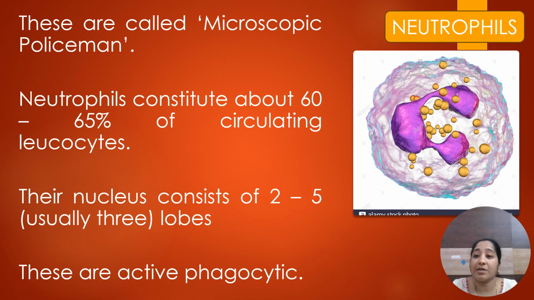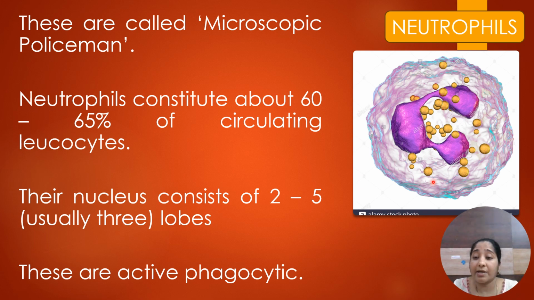Look at this. These are the neutrophils here. Mostly these have a 2 to 5 lobed nucleus, and mostly these are 3 lobed structures. As already discussed, they are about 60 to 65%. And these are phagocytic in nature.